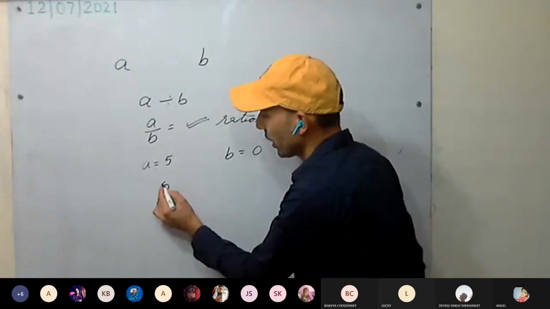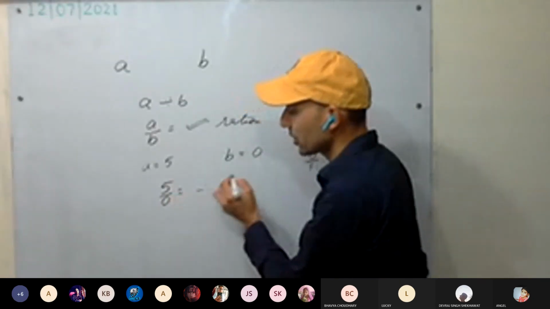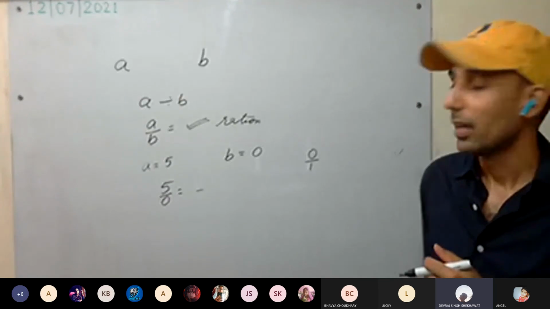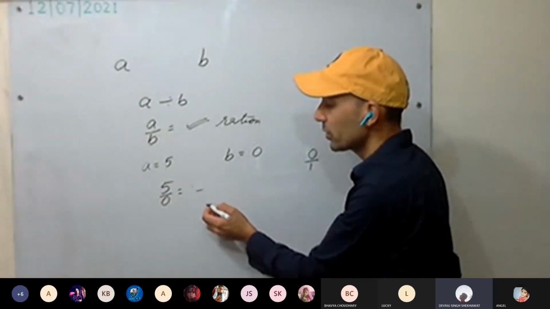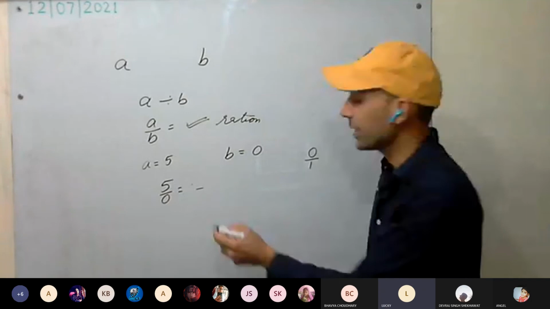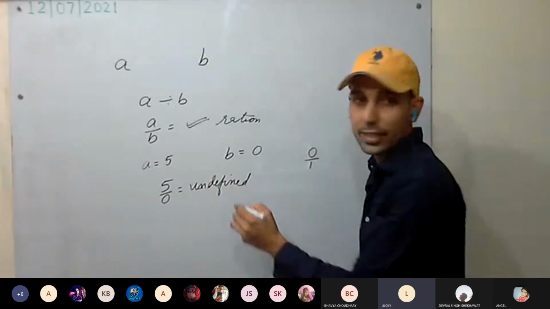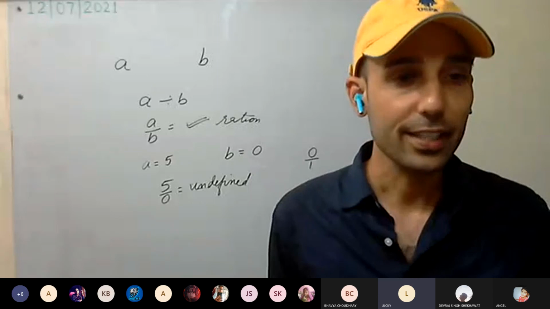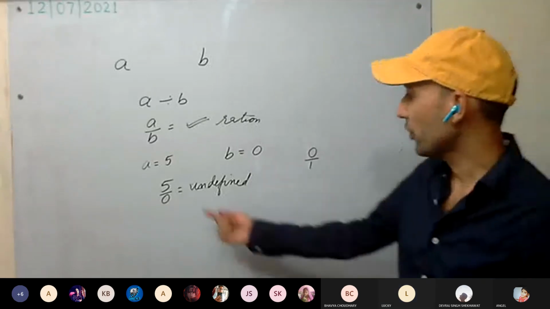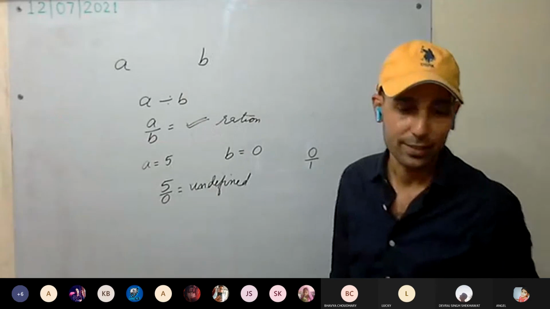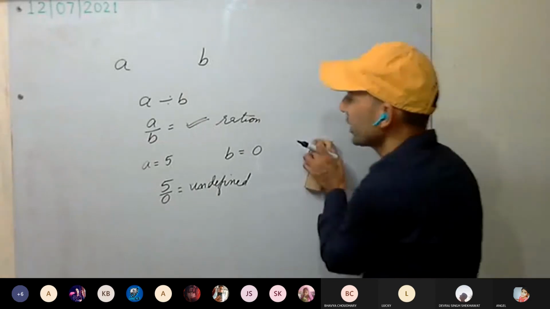Now if I take division, 5 by 0, am I getting a rational number? No, it's not a rational number. We are dividing by 0. We are getting undefined. 5 by 0 is defined or not? Not defined. So there is one condition here. There is one catch here.